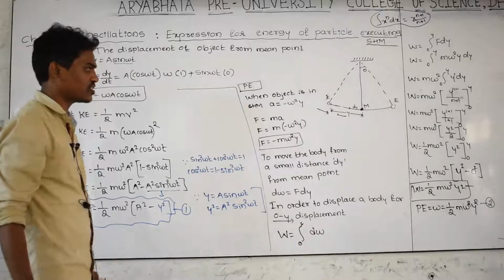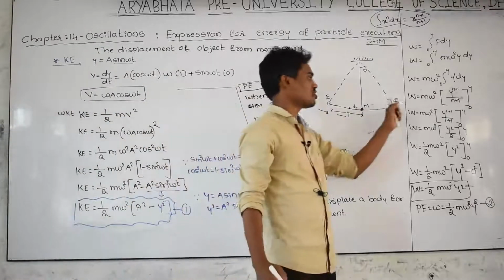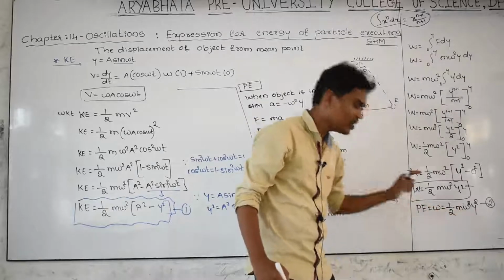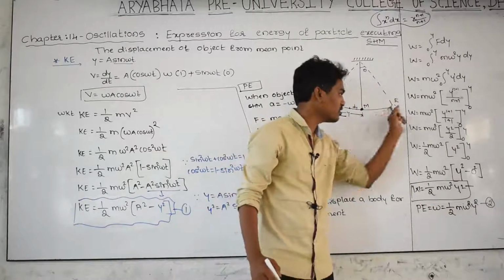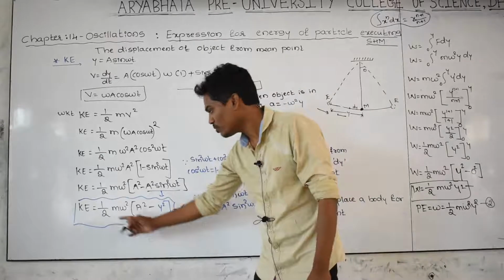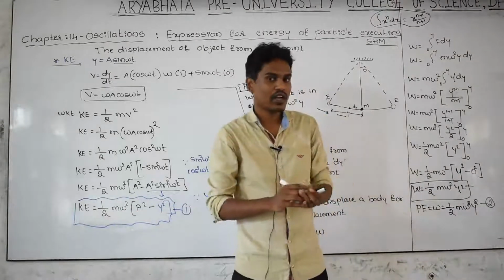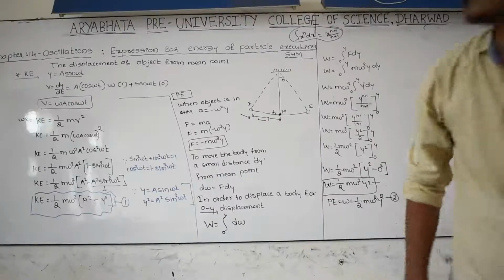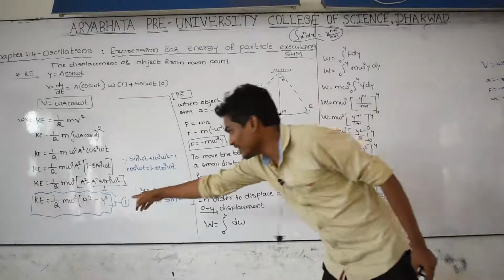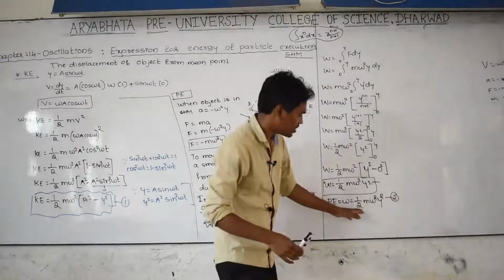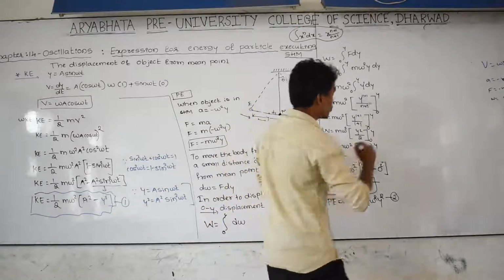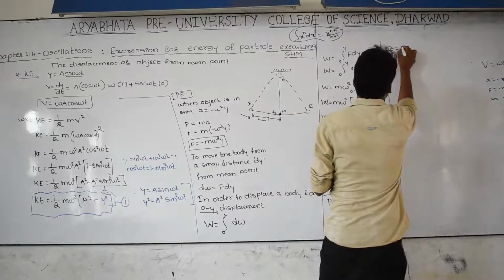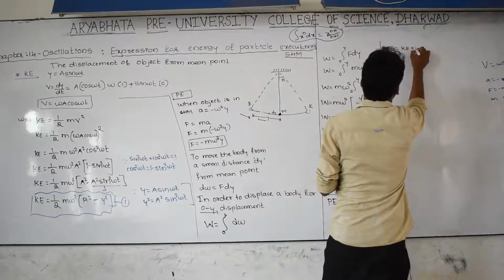This is kinetic energy. Whenever the object is in oscillation, its potential energy can be found by using this equation. Whenever the object is in oscillation, its kinetic energy can be found by using this equation, and by using equations 1 and 2, here this is the kinetic energy equation and this is the potential energy equation. Then total energy is equal to the sum of kinetic energy plus potential energy.